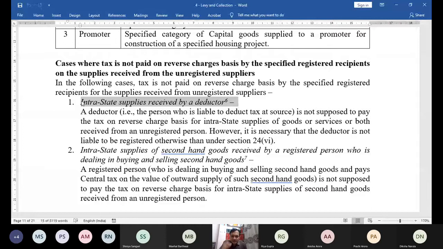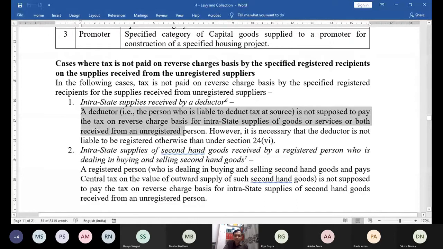Now, in 9(4), what is the exemption given? A deductor. Only read till this point. A deductor, that is the person who is liable to deduct tax at source, is not supposed to pay the tax on reverse charge basis. That means a deductor is basically the recipient of goods. Because when you are a deductor, when you have received some goods or services, you have to make some payment to the supplier, so you won't pay the full payment, you deduct some amount. This is for intrastate supplies of goods or services or both received from an unregistered person.